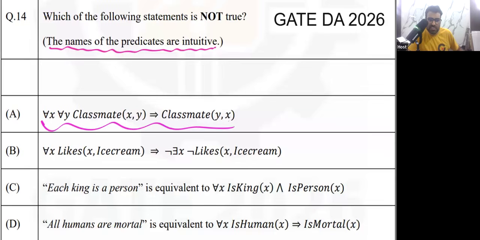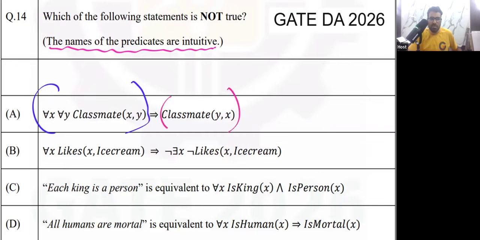Because here proper parentheses are not given, should I consider that this is one thing and this is another thing? Or should I consider that this whole thing is one thing? The answer is, notice, if you think that this is one thing and this is another thing, then there is a problem.